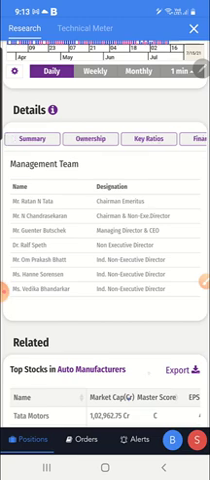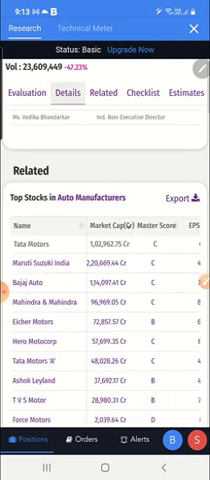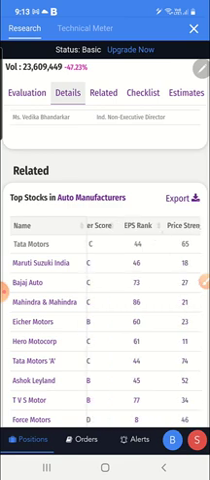Okay, now we have covered till here. Now we'll go to related. You have to click on the related. Here you can see related stocks. What is the score it is showing? Tata Motors score is showing C, and Maruti Suzuki score is showing C. Bajaj Auto score is showing C. That is, the whole auto sector is showing C. And the EPS growth, EPS rank, price strength, all these things you can see in this chart, in the detail and the related.